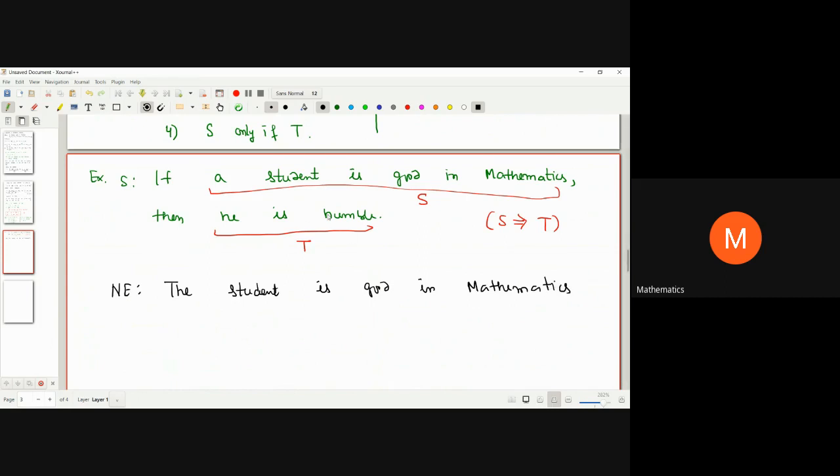For falsification or negation, we want the second statement should not be true. And he is not humble, right? This is the way how we are dealing with these kind of implications, right? So I hope you might have got the idea.